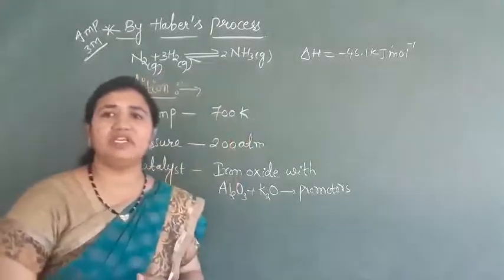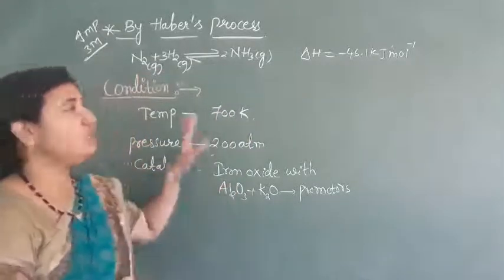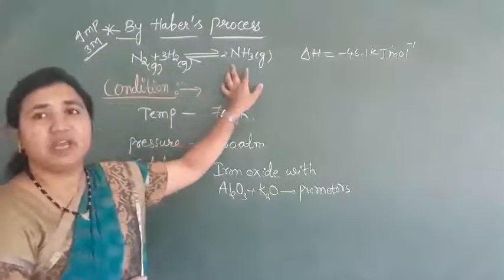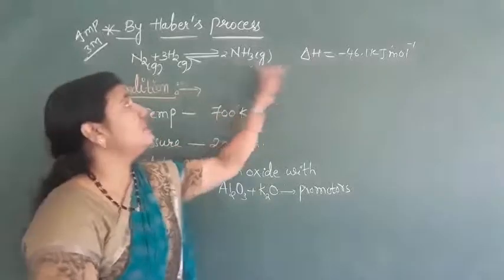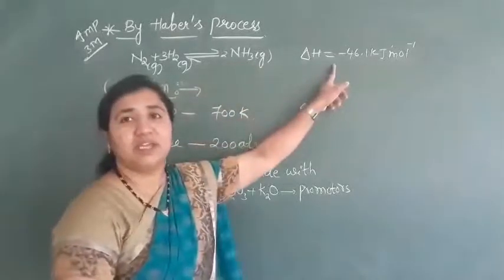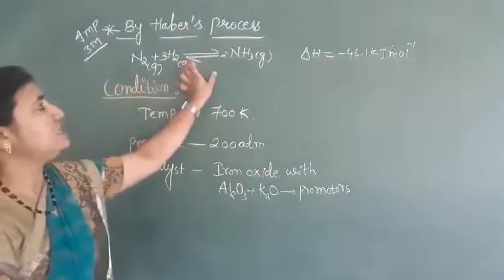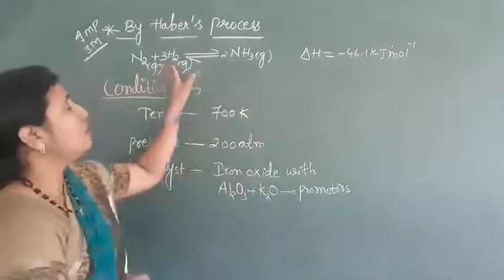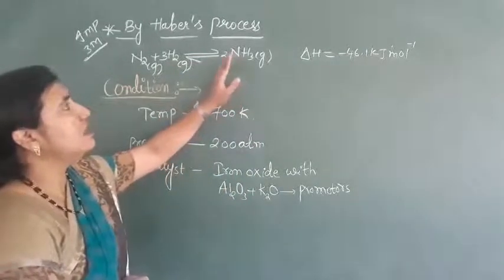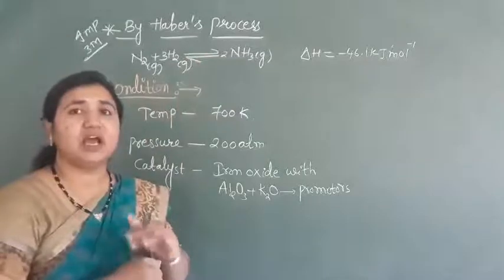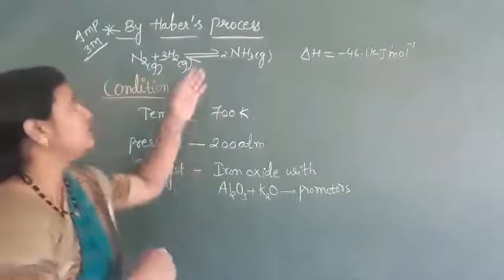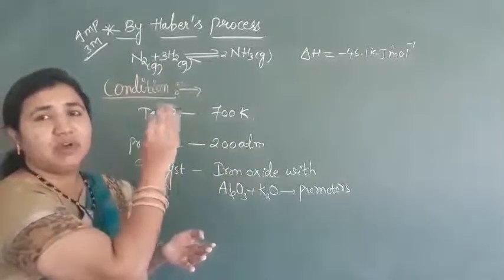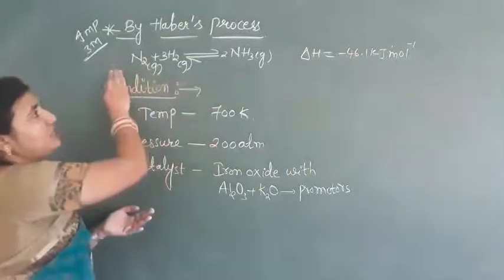Okay, it is a combination reaction. In this reaction, 2 elements, nitrogen and hydrogen, combine and form ammonia. Okay, this is a reversible reaction and an exothermic reaction. Reversible reaction means equilibrium will be established here. Once ammonia forms, then when equilibrium is established, the ammonia decomposes into nitrogen and hydrogen. The reaction is going in the reverse direction. That means ammonia is again converting into nitrogen and hydrogen.